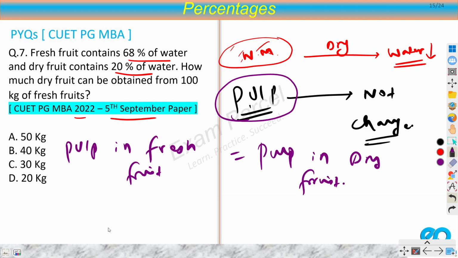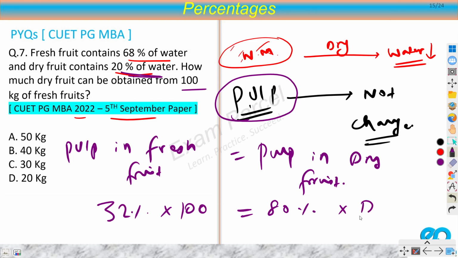And what is the quantity of pulp in fresh fruit? So this is 32%, and we have 100 kilograms. So 32% of 100. What is the quantity of pulp in dry fruit? So we have 20% of water, so obviously 80% would be pulp. So 80% of, and how much dry fruit? So we have to find this value. You can rename this as any variable. You can write X or let's say D for dry, right? Now you simply have to solve this one.